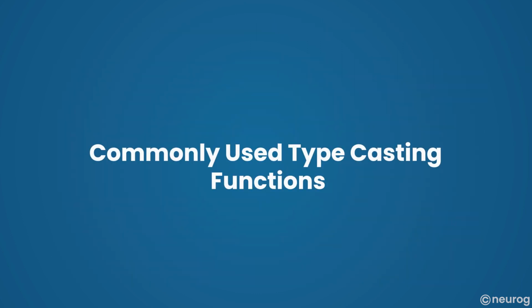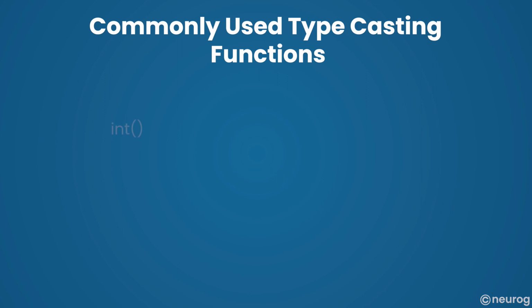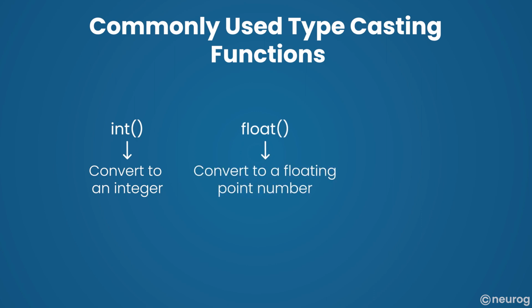Here are some commonly used typecasting functions in Python. One, int: convert to an integer. Two, float: convert to a floating point number. Three, str: convert to a string.